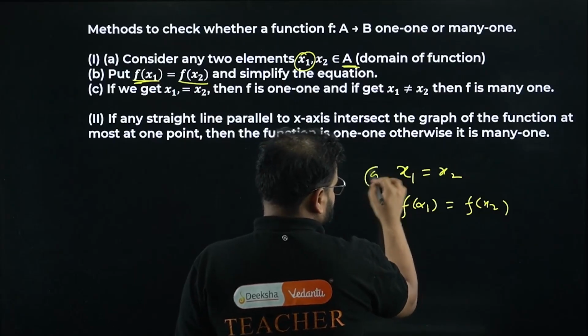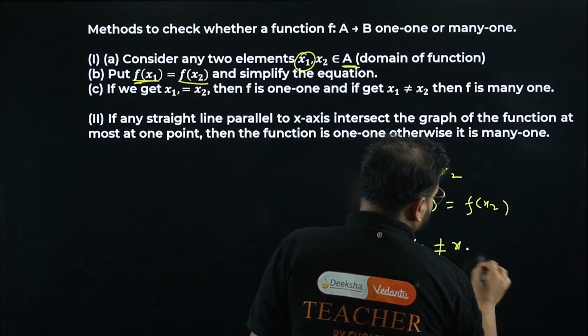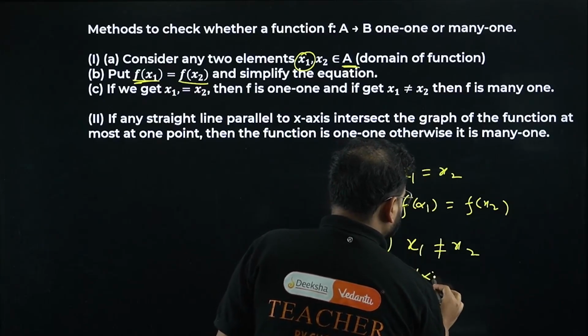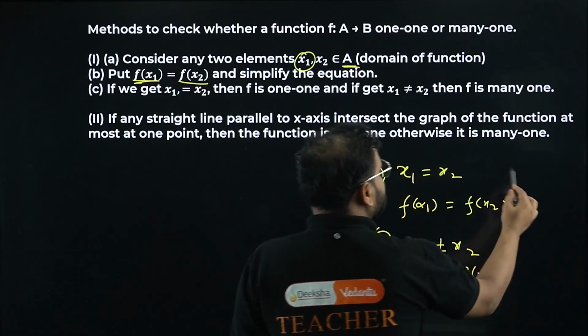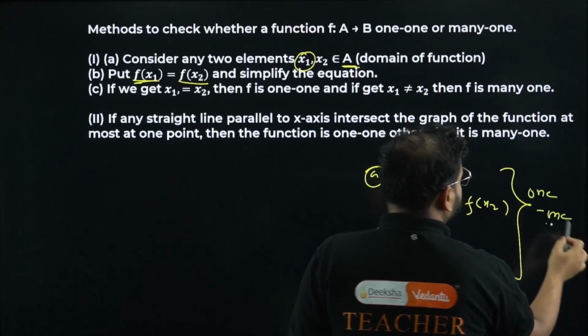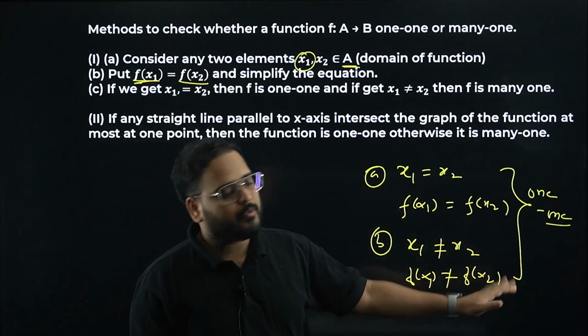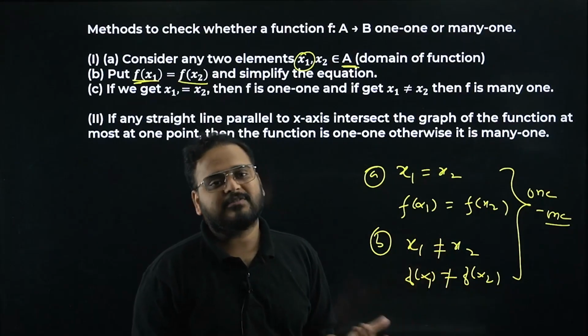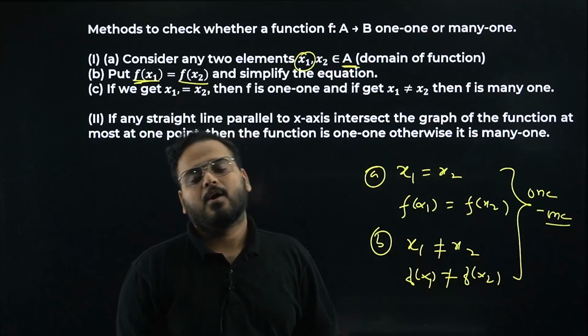Secondly, if x1 is not equal to x2, then f of x1 will also not be equal to f of x2. This is going to be the case of 1-1. If you have x1, x2 equal, your function values will also be equal. If you have x1, x2 not equal, your function values will again be not equal. If you have this case, 1-1, any other case will be many-1.